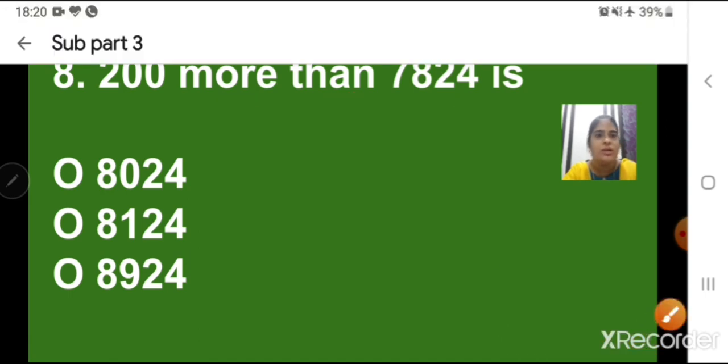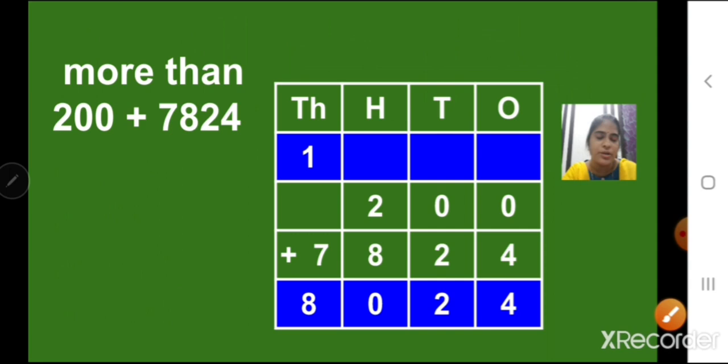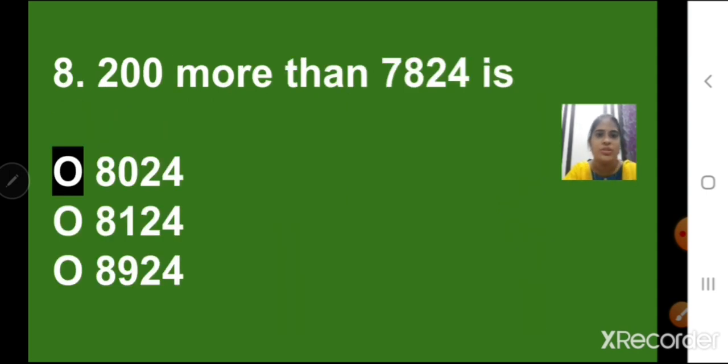The addition work you can do in your rough page. See here, I have already added: 0 plus 4 is 4, 0 plus 2 is 2, 2 plus 8 is 10, and 7 plus 1 is 8. So our answer is 8024. Do we have this option 8024? Yes. So we are going to click on the correct option, 8024.